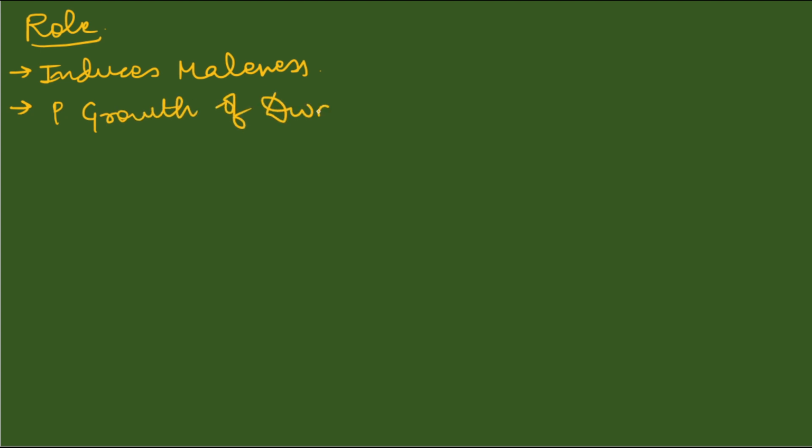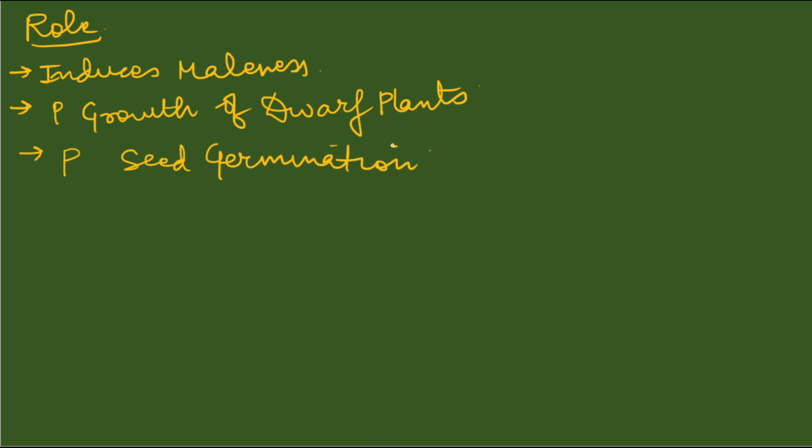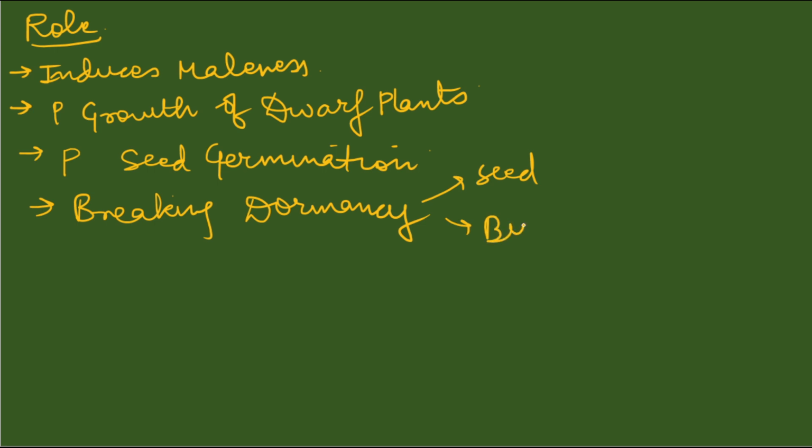It induces maleness, it promotes growth of dwarf plants, it promotes seed germination, and it is used for breaking dormancy. It helps in breaking both seed dormancy and bud dormancy.